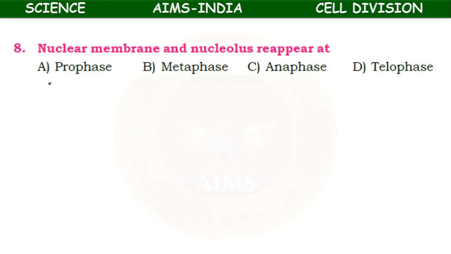By the end of nuclear division, that is telophase, the two daughter nuclei are formed by the reappearance of the nuclear membrane and nucleolus. Two daughter nuclei are formed. So here what is the right answer? It's telophase.